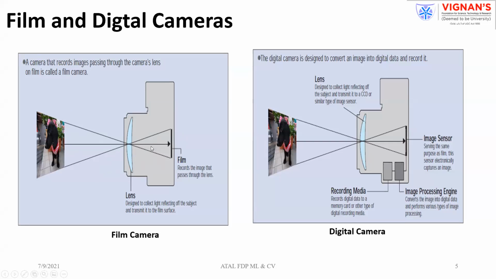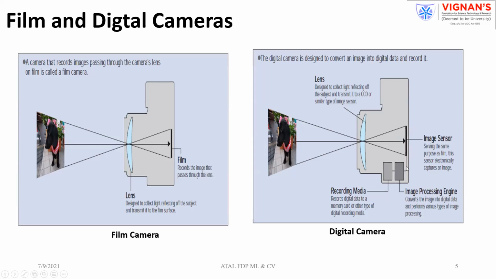This is the way you are going to form the image in the case of the film camera, which is similar to your pinhole camera concept. Right now we are using digital cameras. Coming to the digital camera, the thin film is replaced by the sensor. This can be an array.